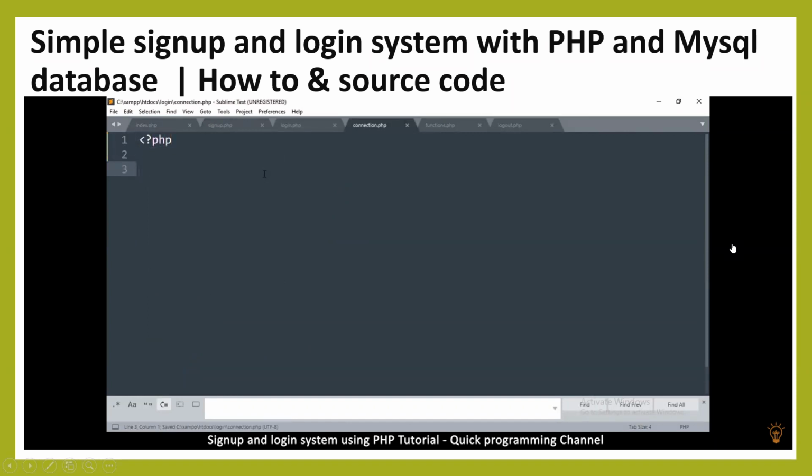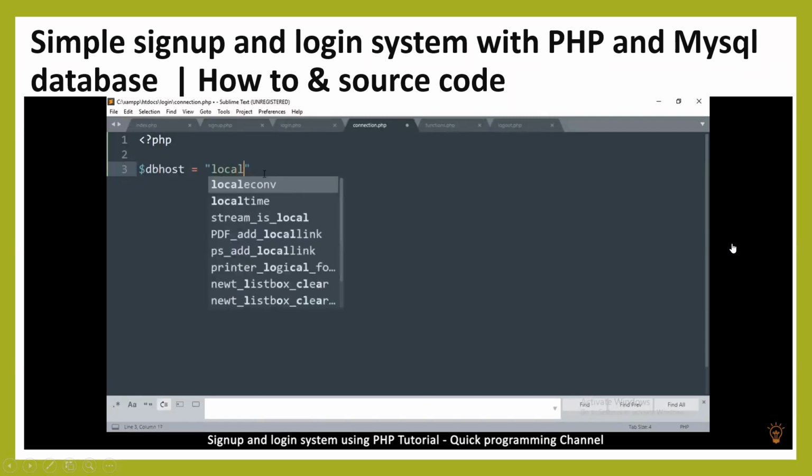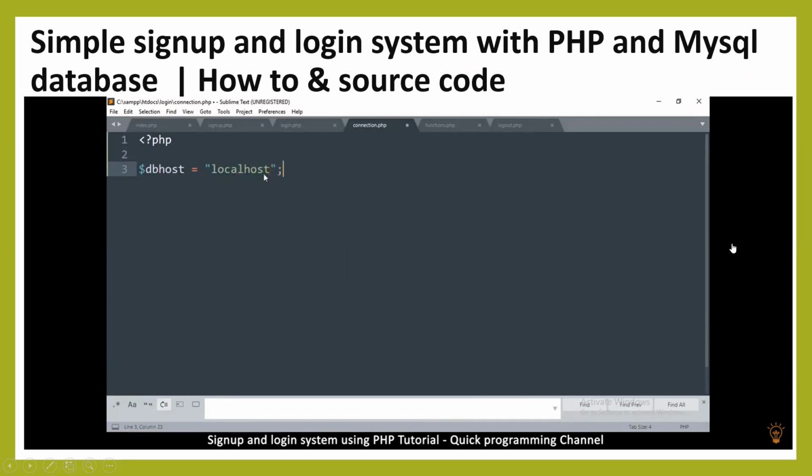So what I will do is I'm going to need a few variables. I'll say db host. The db host is localhost. So if you're using a web server, you will need to check what the server is, server name. So localhost, db user, and db password, and then db name.